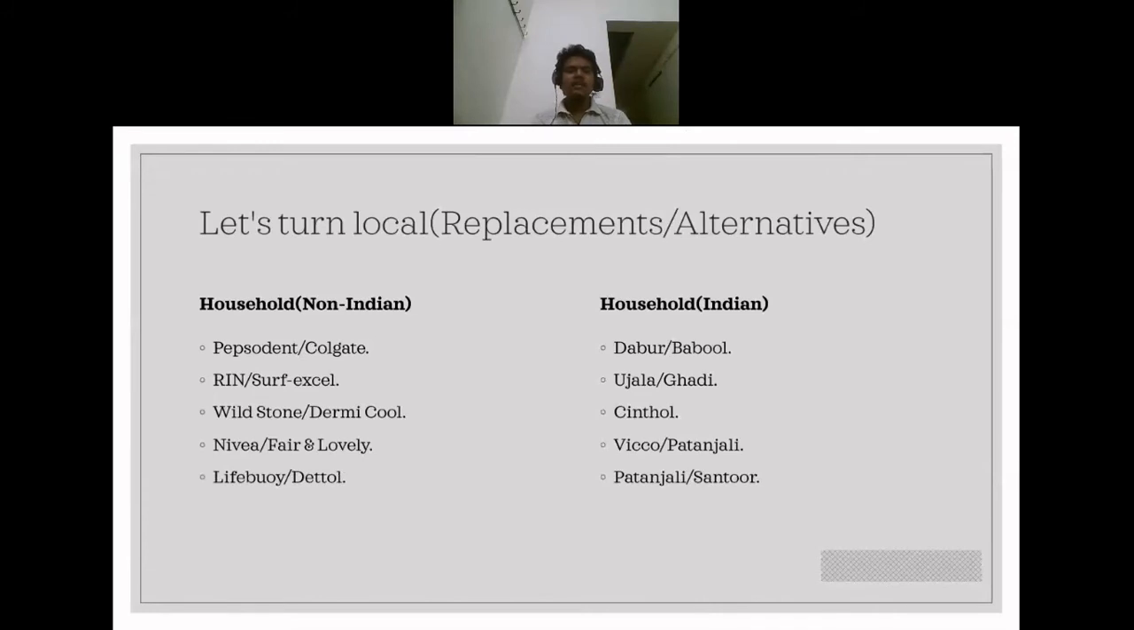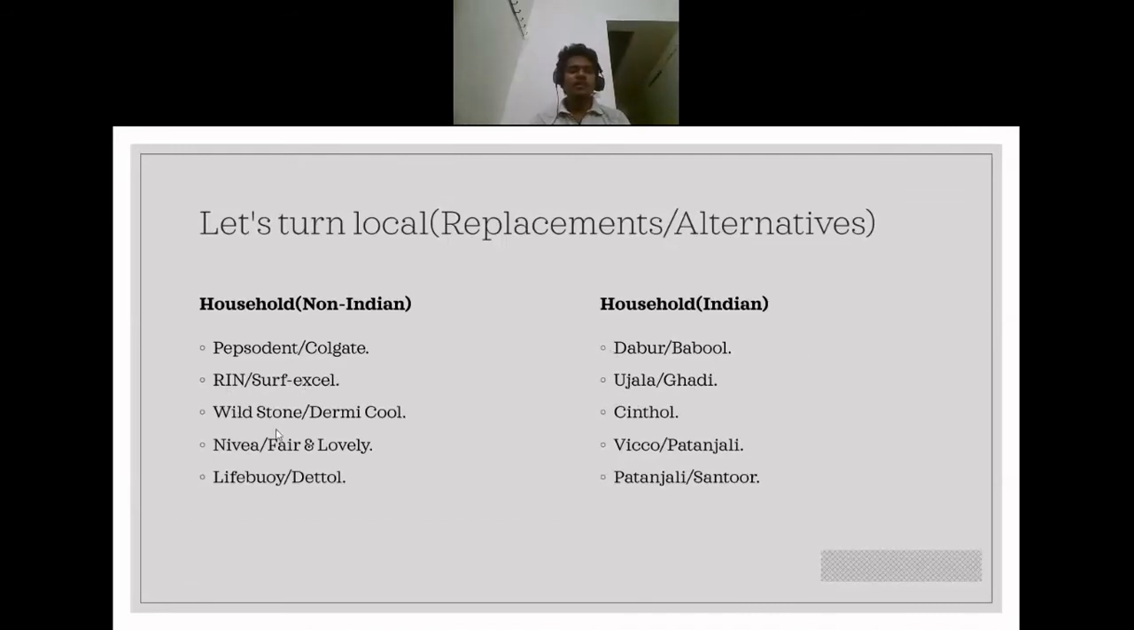So moving on to the other areas, we have household goods, and the list is long, so I just put up products which are used in the mainstream. Toothpaste is one such thing. If you have Pepsodent or Colgate, you can go after a local Indian alternative. You can use Dabur or Babool. If you're using Rin or Surf Excel, Daag Achhe Hain, you can use Ujala or Haldi, completely Indian products.